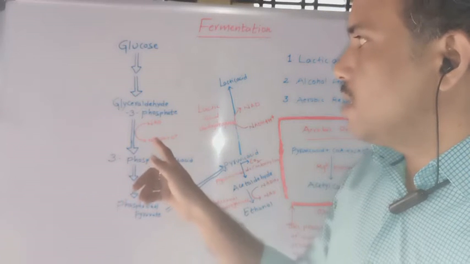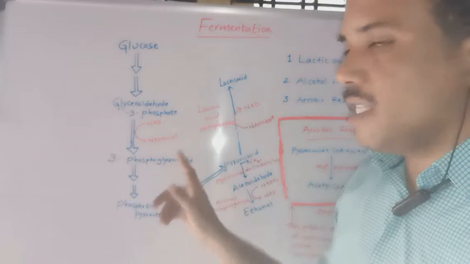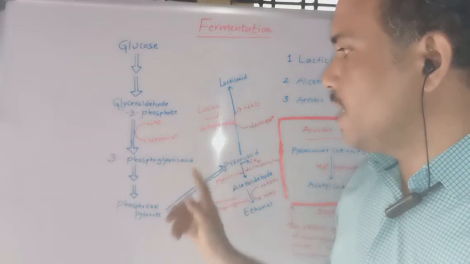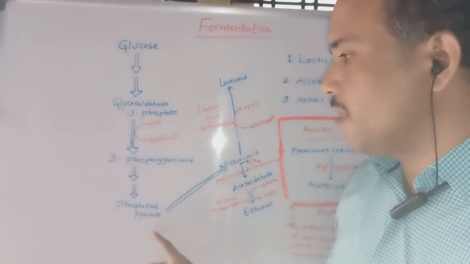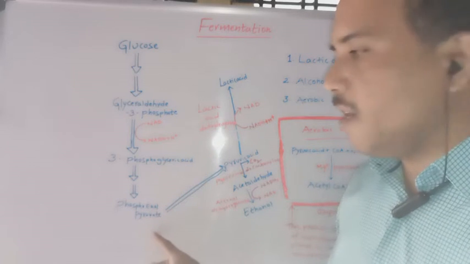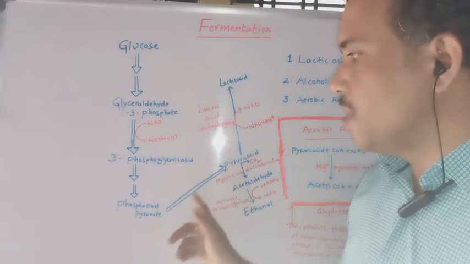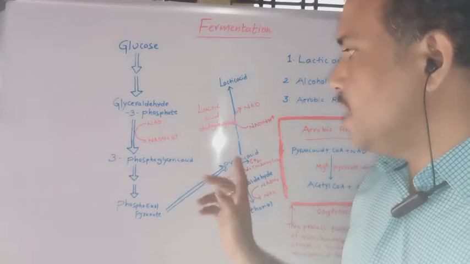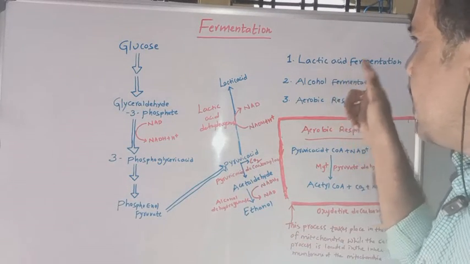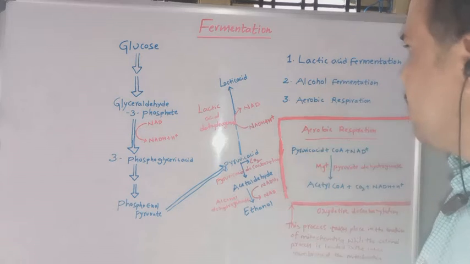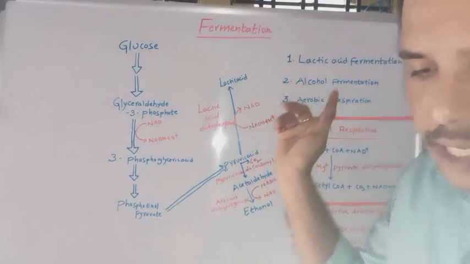Glucose is converted to glyceraldehyde 3-phosphate, and glyceraldehyde 3-phosphate to 3-phosphoglyceric acid. 3-phosphoglyceric acid is converted to phosphoenol pyruvate. The formed phosphoenol pyruvate is then converted to pyruvic acid. Now this pyruvic acid may enter into lactic acid fermentation, alcohol fermentation, or aerobic respiration. These are the three different kinds of steps that occur.